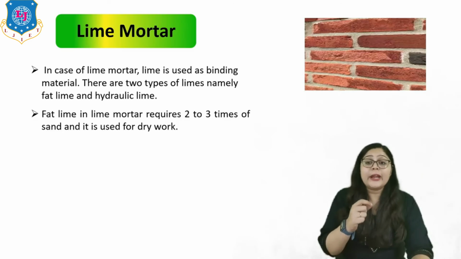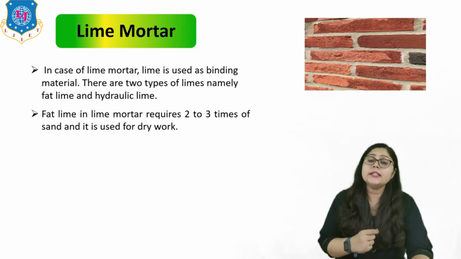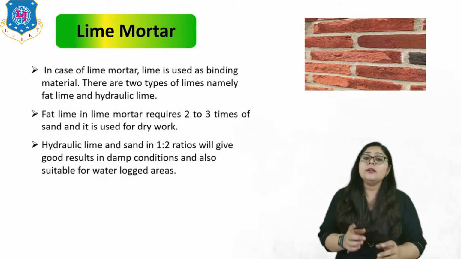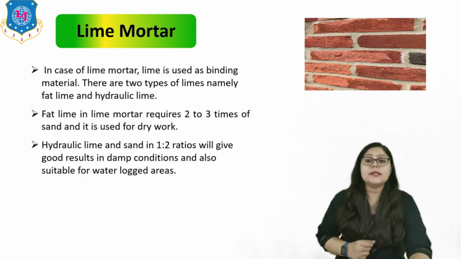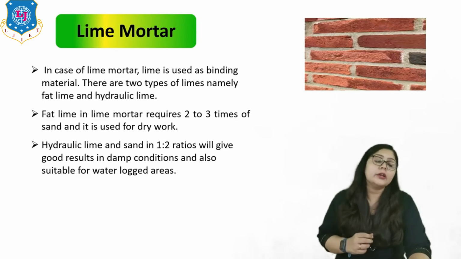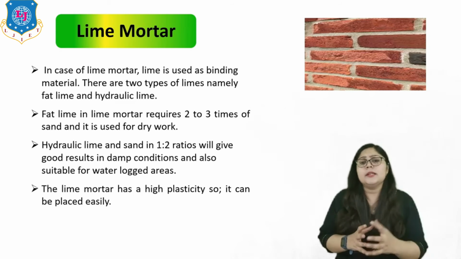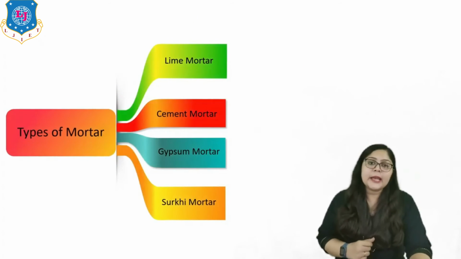The fat lime in lime mortar requires 2 to 3 times of sand, and it is used for dry work. The hydraulic lime and sand in the ratio of 1:2 will give good results in damp conditions and is also suitable for waterlogged areas, right? The lime mortar has a high plasticity, so it can be placed easily, right? So that's all for the lime mortar.